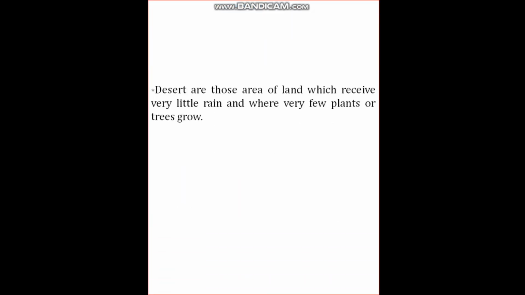Next, what is a desert? Deserts are those areas of land which receive very little rain, and very few plants or trees grow. So a desert is an area of land which receives less rainfall, where only a few plants or trees can grow.